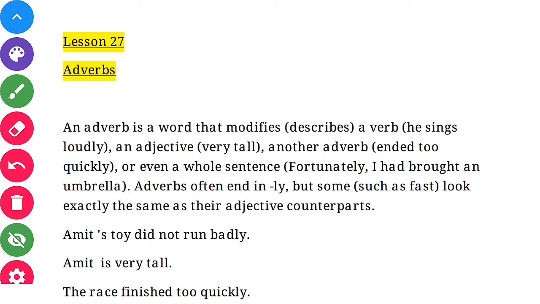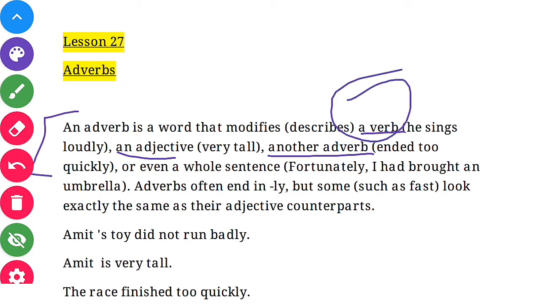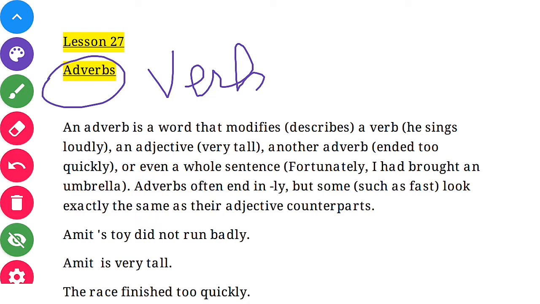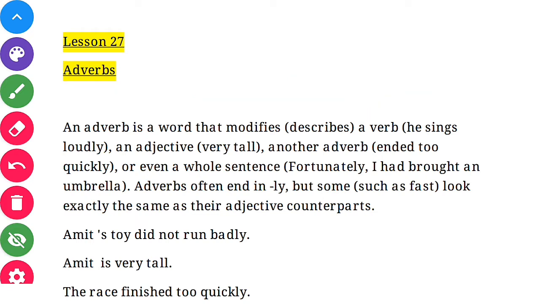So as you can see on your screen, an adverb is a word that modifies a verb, an adjective and another adverb. With the help of these lines, the definition, you can see that an adverb is a word that modifies or describes a verb, an adjective and another adverb. So here you will not say that adverbs only modify verbs, but they also modify adjectives and other types of adverbs. With the help of examples I will explain.